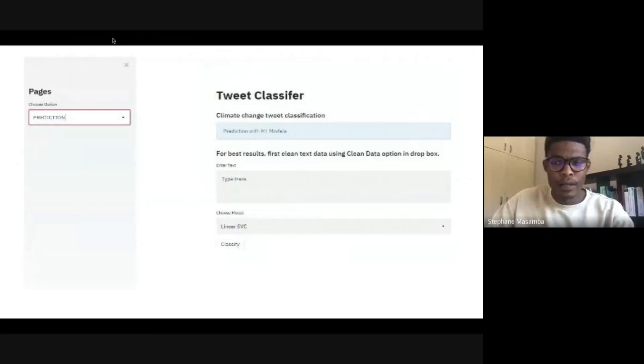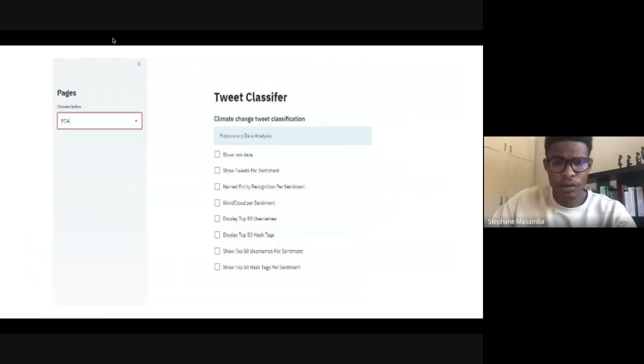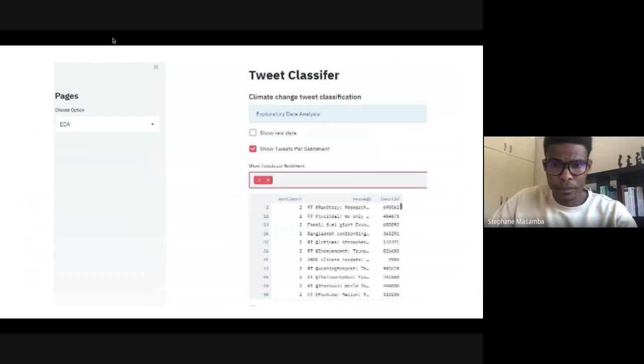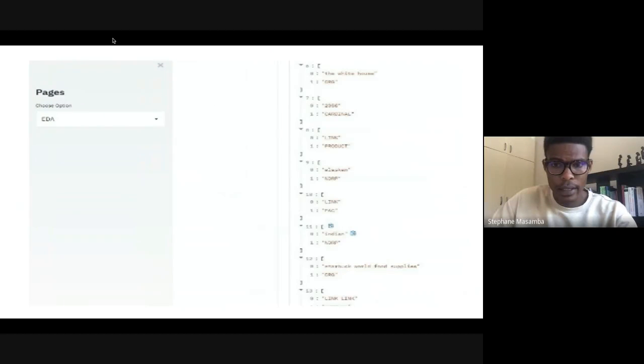Here is the configuration and interface of Streamlit where the model was deployed, which allows our user to enter a text, to choose which model they would like to use for classifying the text, as well as additional functionalities such as FAQ, as well as exploratory data analysis.